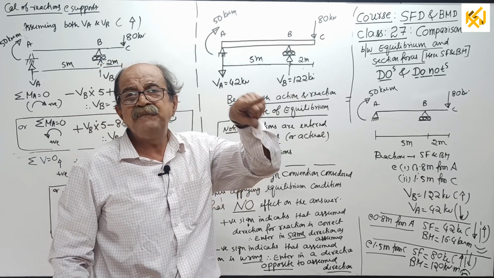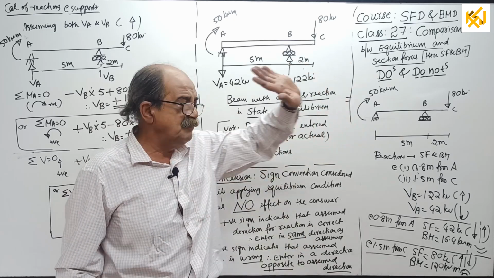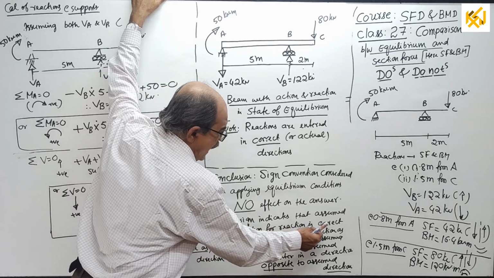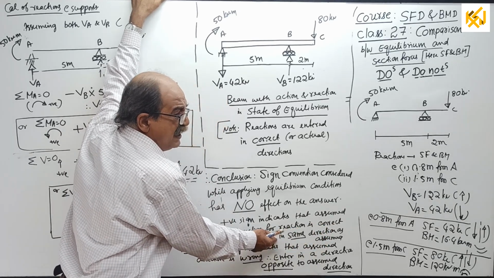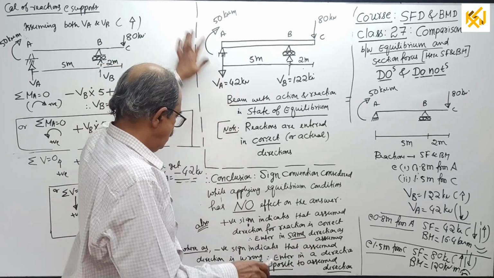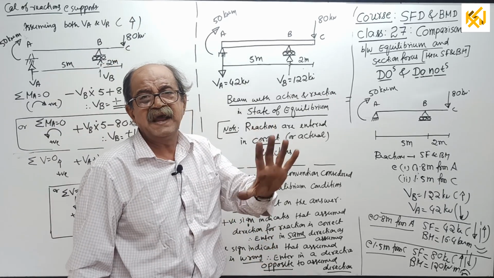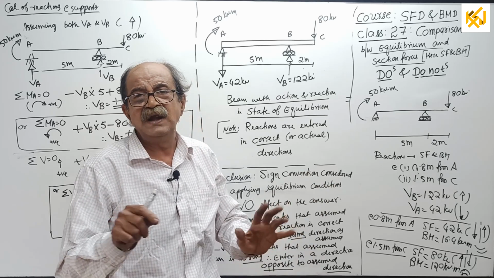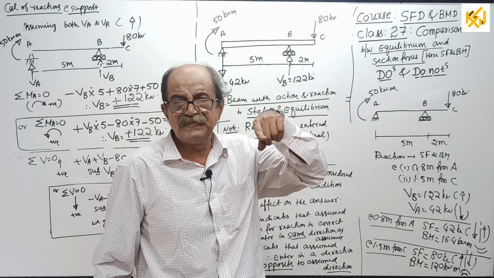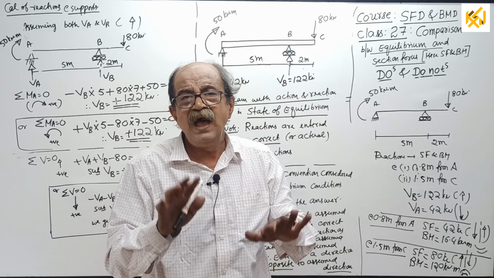Therefore, for any further calculation, like SF and BM later, or to continue the question for something else, enter the reaction in the same direction as considered. Whereas negative sign indicates that the assumed direction is wrong. The actual direction is opposite to it. Therefore, when you go to further calculation, you enter that reaction in a direction opposite to the assumed direction.